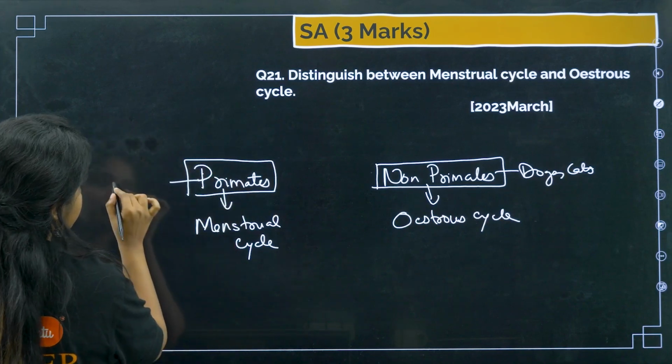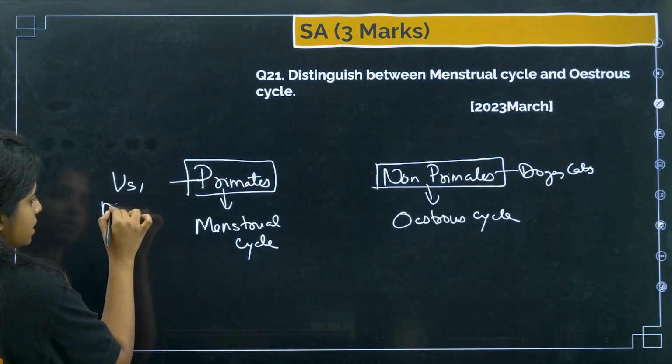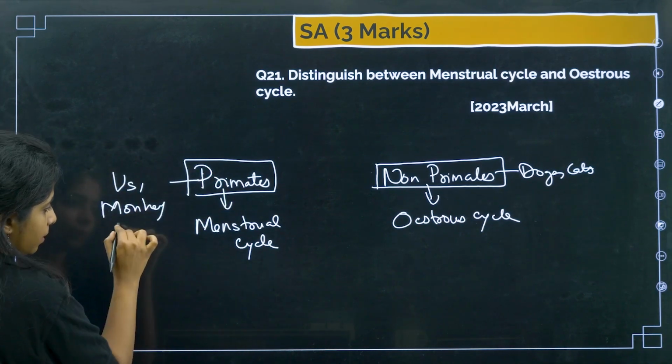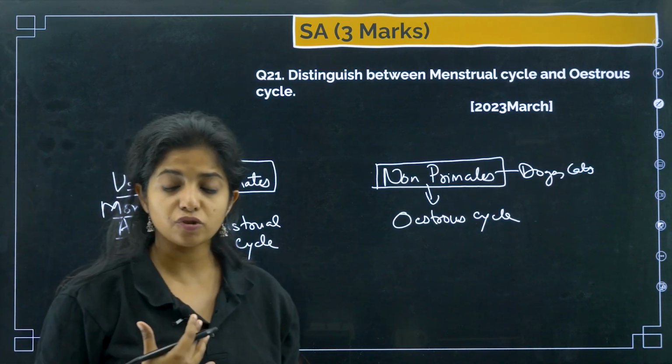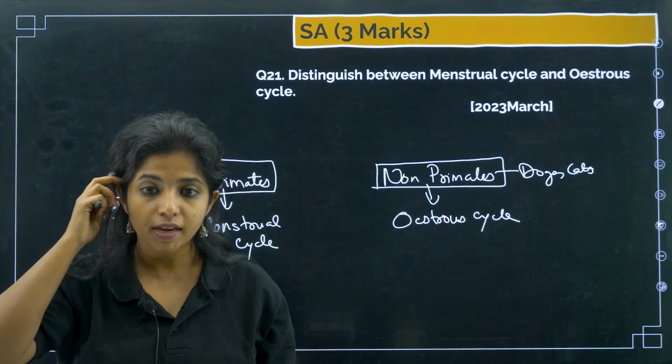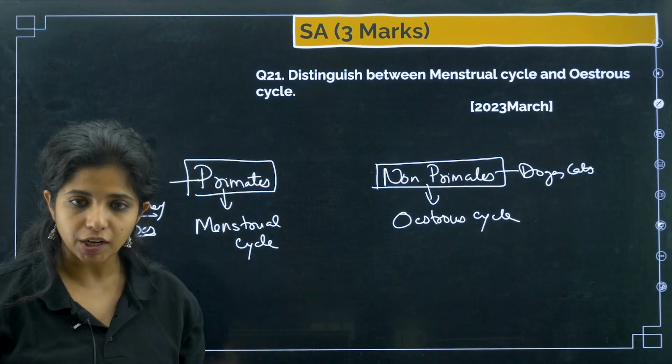Under primates come us, monkeys, apes, etc. In the case of the menstrual cycle, there is an endometrium lining being formed, and this endometrium lining is shed.